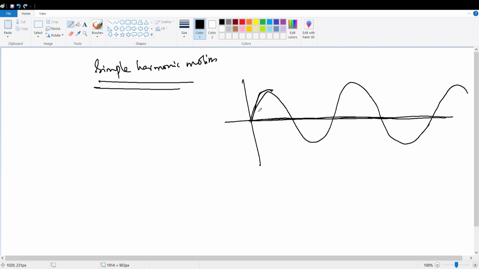What are transverse waves? The particles move up and down. The particles are not propagating, but they are just vibrating up and down. This particle goes up, this particle goes up, and again this particle goes up. After some time this particle lies in the mean position. So about a fixed point, this is the mean position.